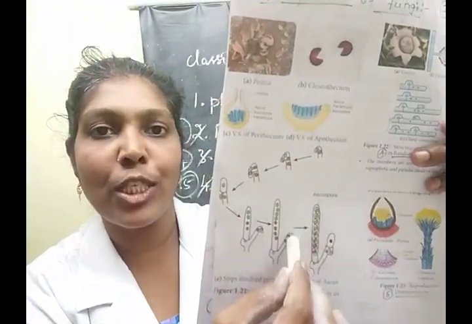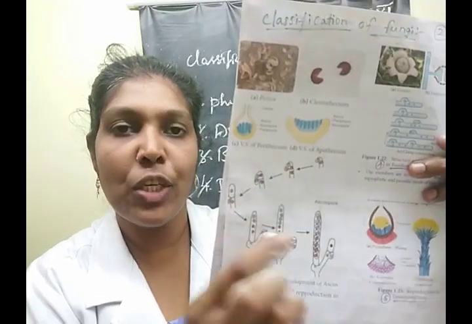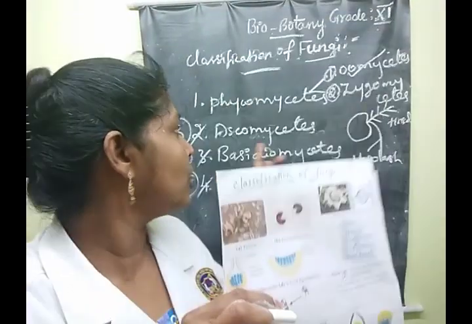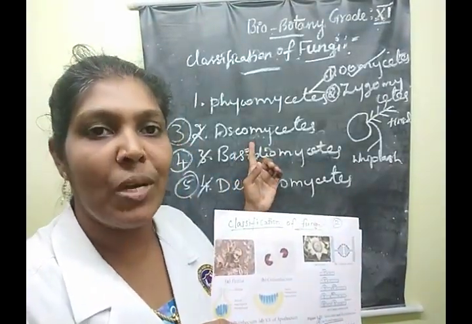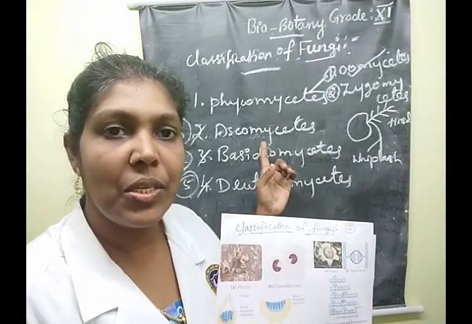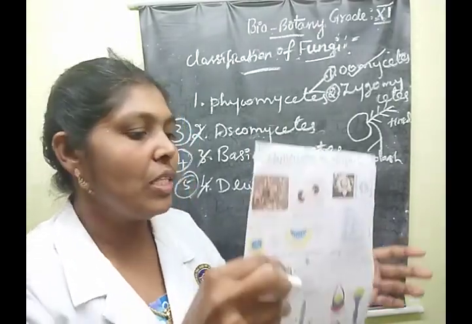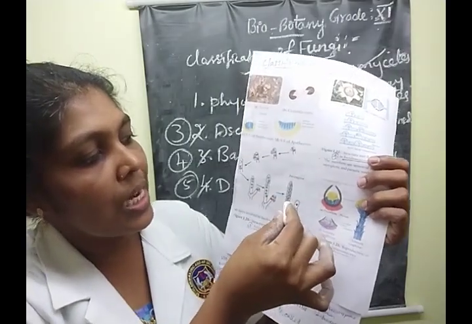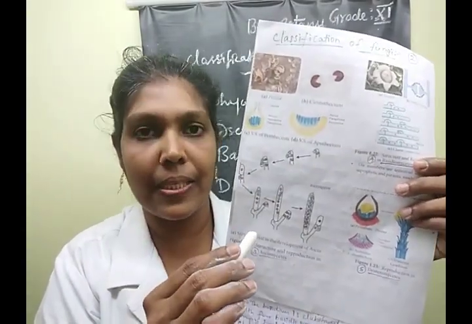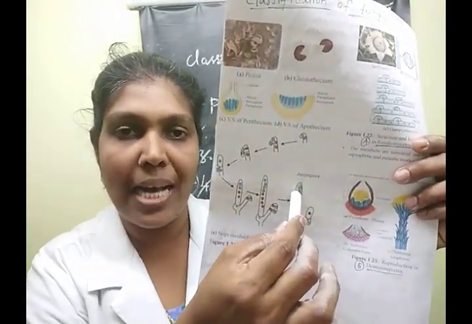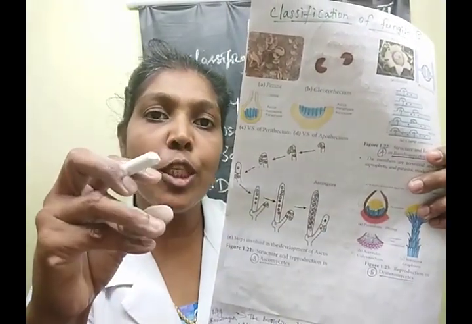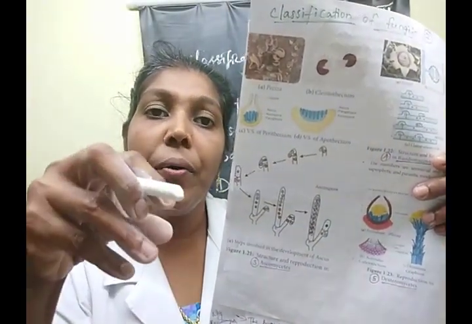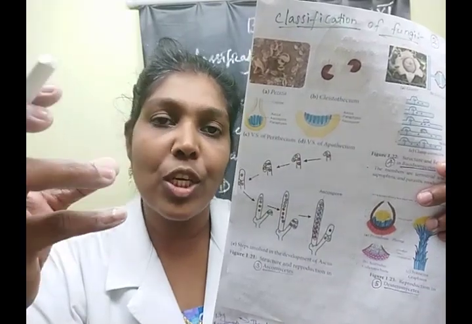Then finally these are organized into developing 8 ascospores. The 8 ascospores are forming. This is one of the special salient features of the Ascomycetes class. Understood, children? Say yes or no. The next one we are going to learn is what is meant by ascus. The ascospores form inside a bag-like structure.